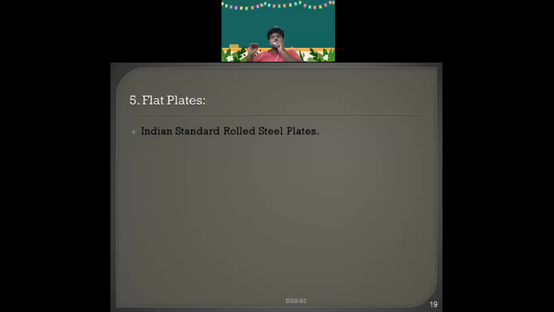Later on, what are you going to do? Based upon the design analysis procedure, you are going to get how much load the member can take. That is the analysis. Design means what? For a particular load, what is its strength, what is its capacity. Okay, that is the difference between analysis and design problems.